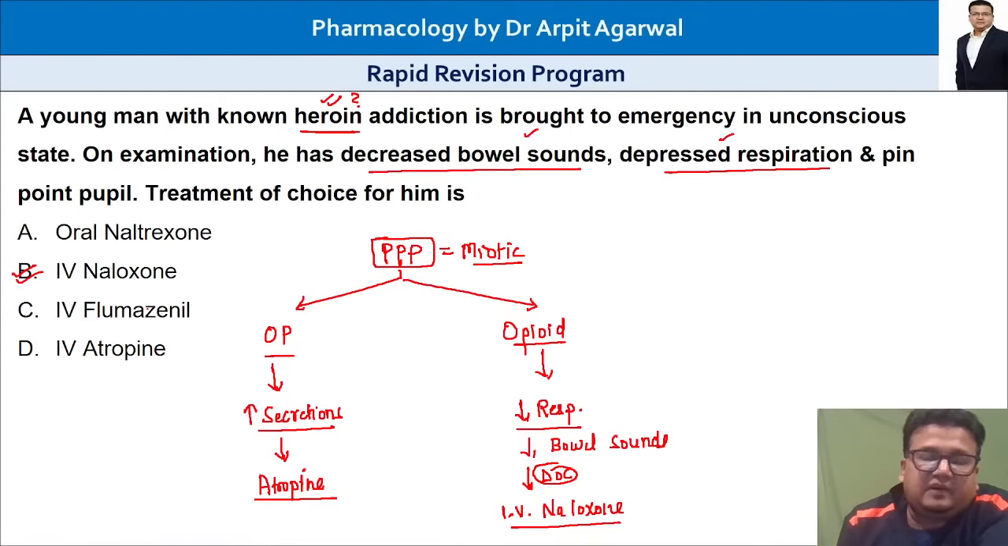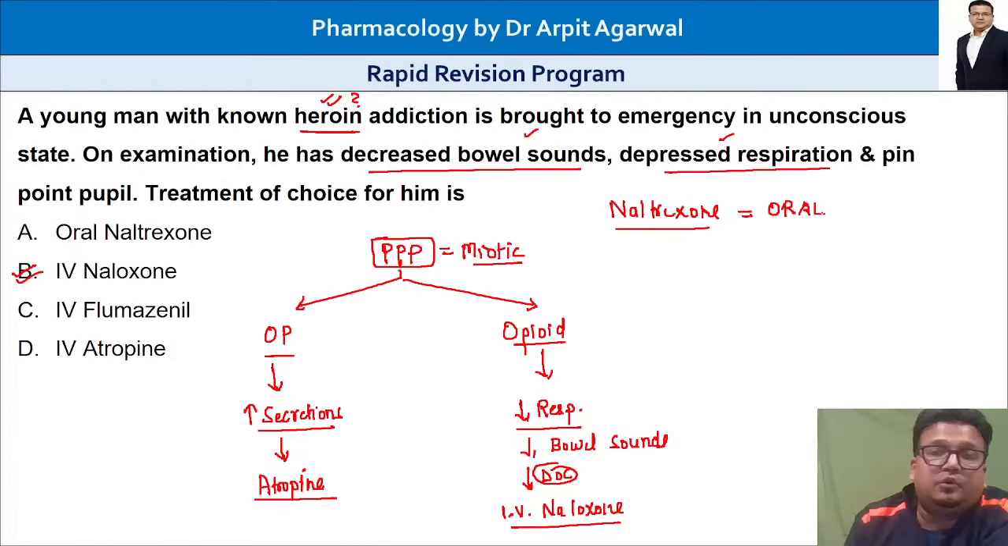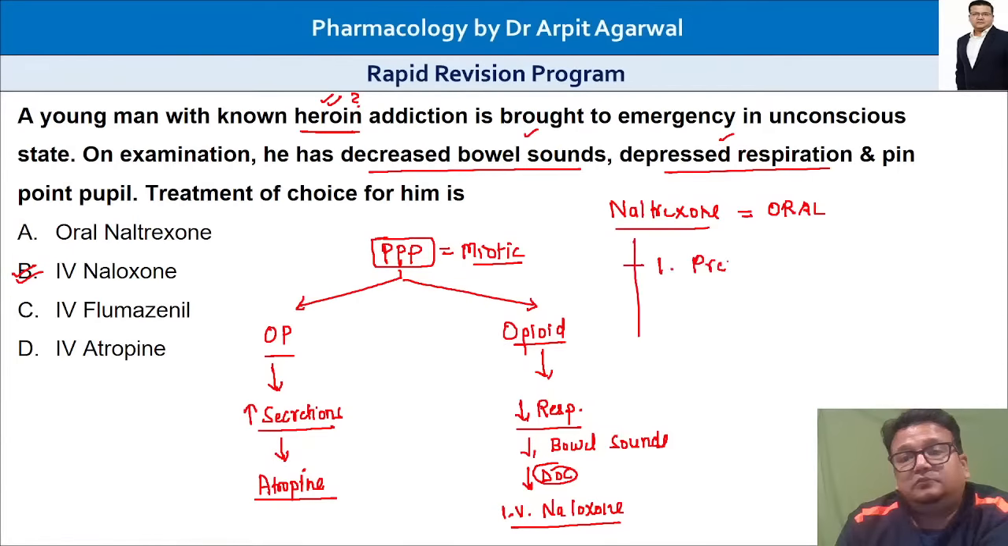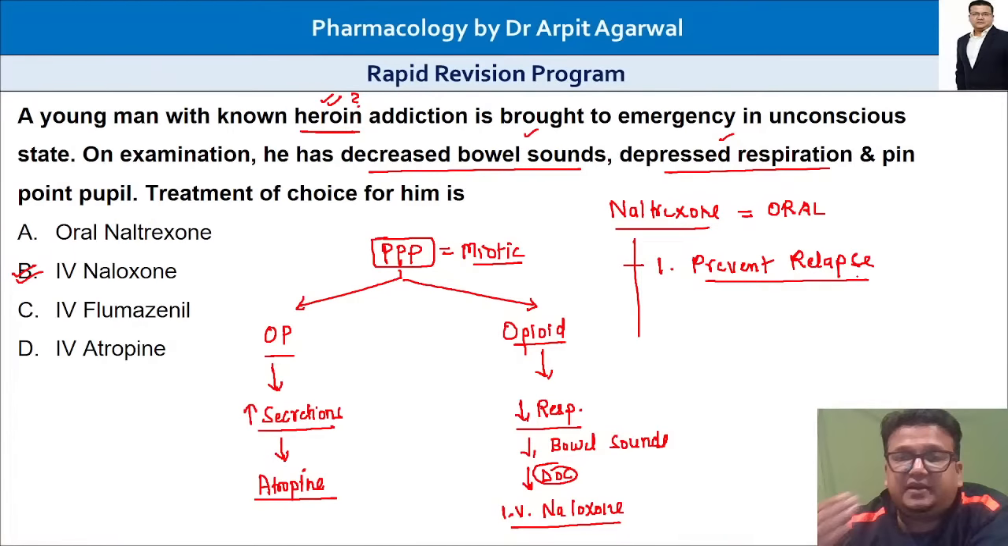When is naltrexone indicated? Sadiq, naltrexone, very good question. Naltrexone has two uses. Naltrexone is given orally. It is slow and long acting. Number one, it is used to prevent relapse of opium addiction after de-addiction. Listen to me. After de-addiction, we put the patient on oral naltrexone to prevent relapse of heroin addiction.